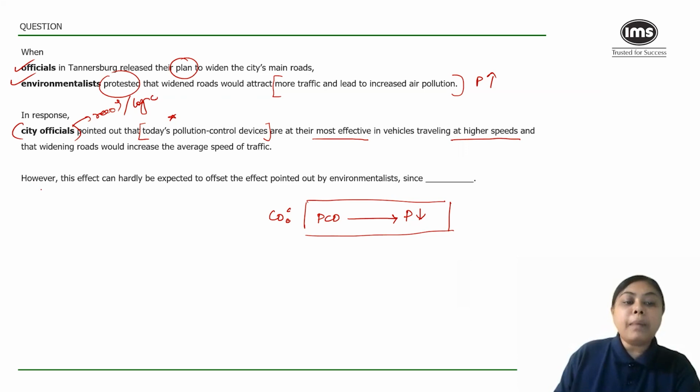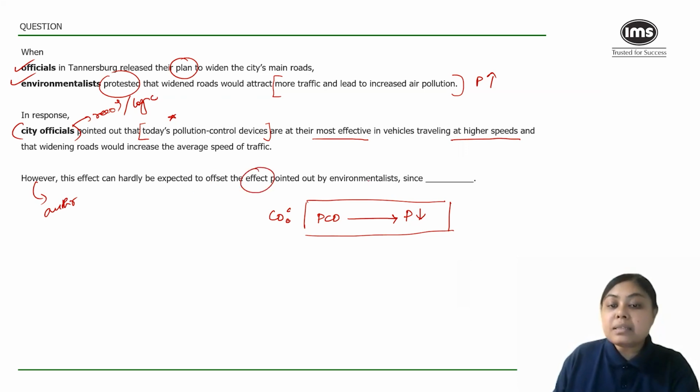Now, the author is telling me that this effect can hardly be expected to offset the effect pointed out by environmentalists. Means the author is saying that no, whatever you are telling me will not be correct. This scenario will not take place. Why?